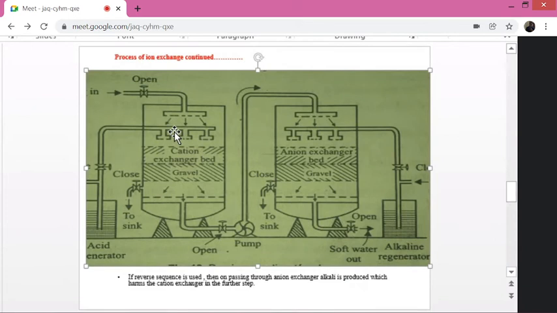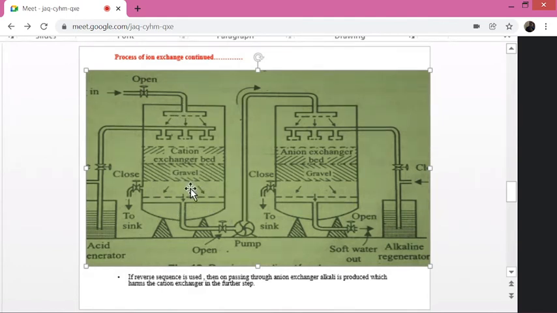So when that hard water sample is percolated through cation resin bed, what happened? The calcium bicarbonate, calcium plus 2 ions are exchanged with H plus ions. So in the resultant water, when the water is passing through the cation resin bed, the calcium ions, that is the cation, are retained with the cation resin bed, then H plus ions are there in the resultant water. H plus and bicarbonate ions. What is the source of these bicarbonate ions? These bicarbonate ions are from calcium bicarbonate.